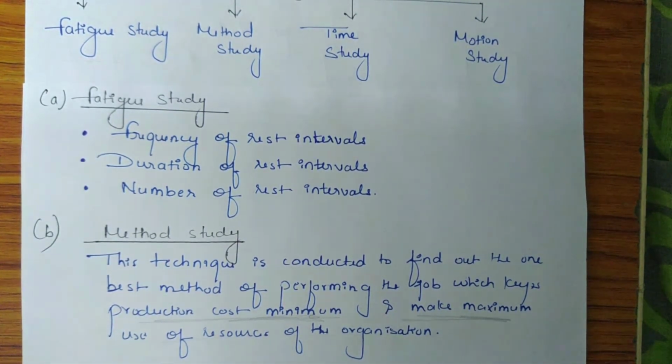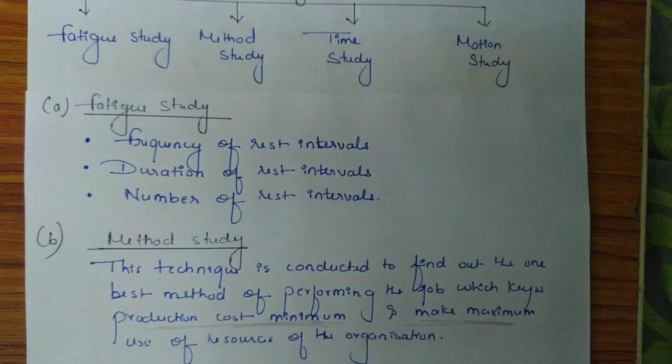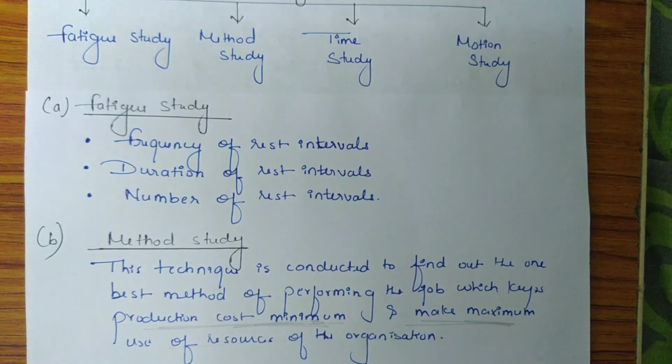For example, for production of shoes, there can be labor intensive method and machine intensive method. So to find out which is the best method, the management evaluates the cost of production with both the methods and compares both the methods with the available resources of the company. So the method which involves minimum cost and exploits maximum resources will be selected as the best method of production. So we have learned 2-3 techniques of scientific management of Taylor.